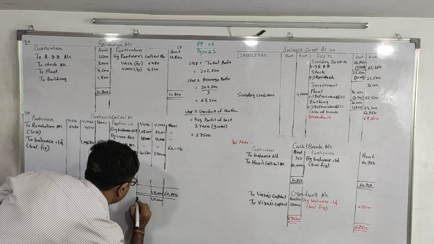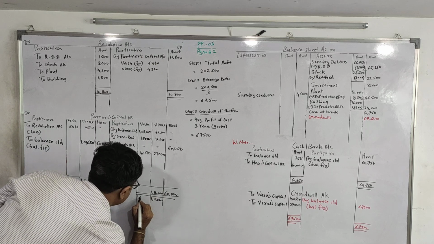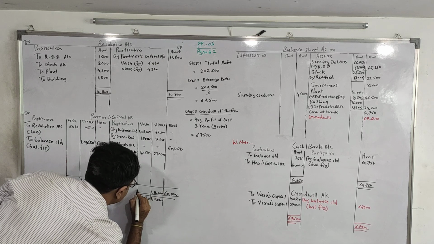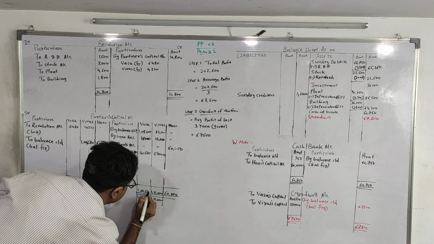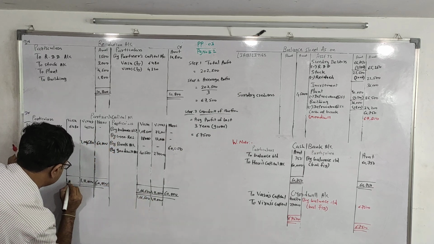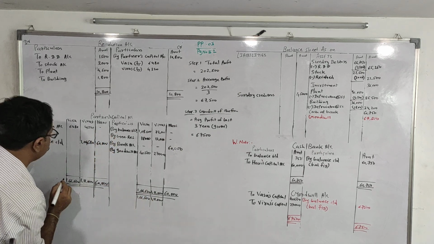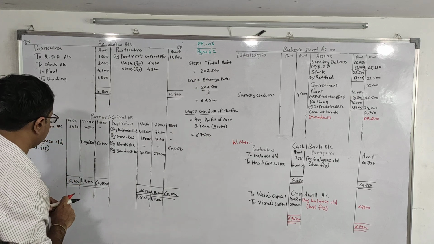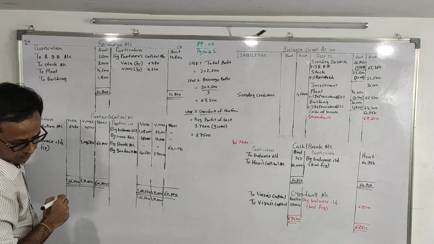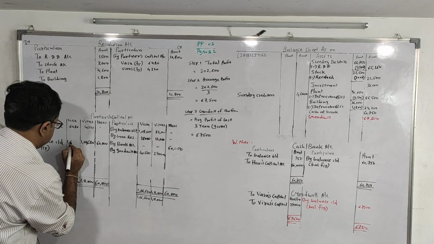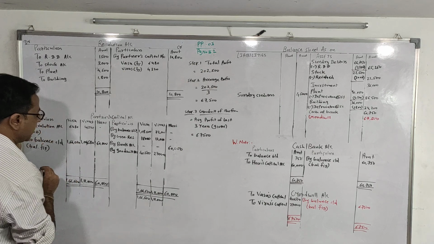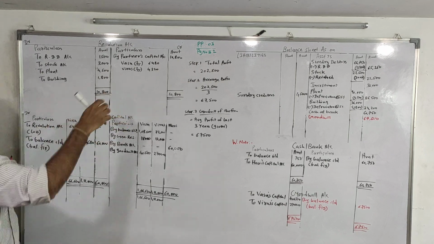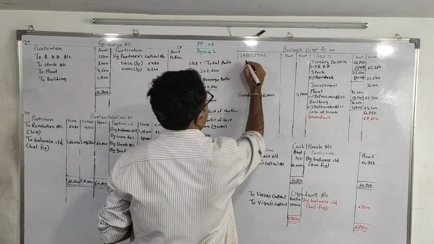The total will be 1,66,500. We write at both the sides, 1,66,500. We reduce it by 6,480. So the amount will be 1,66,020. Now we transfer this amount to the balance sheet.